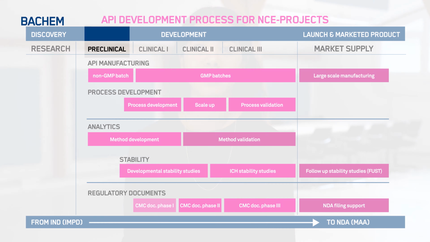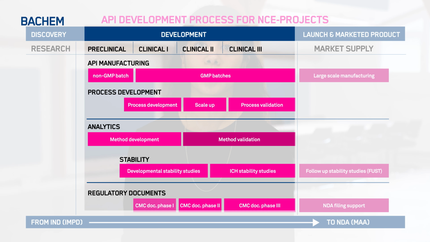In order to get market approval for a new drug and its commercial production, a number of necessary phases need to be completed successfully. The manufacture of the active pharmaceutical ingredient and its formulated form need to pass the preclinical phase and then the clinical phases 1 to 3. Thereafter, the new drug application must be filed and finally the API can be supplied commercially upon market approval.